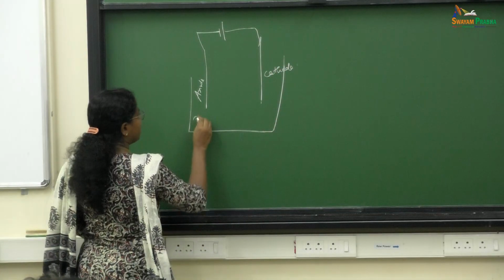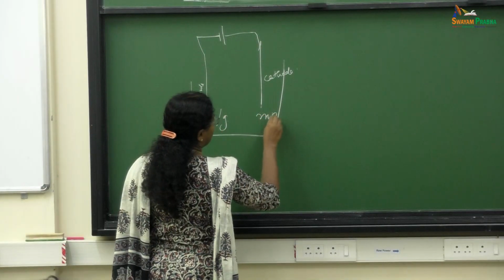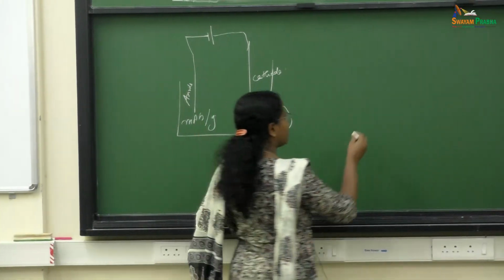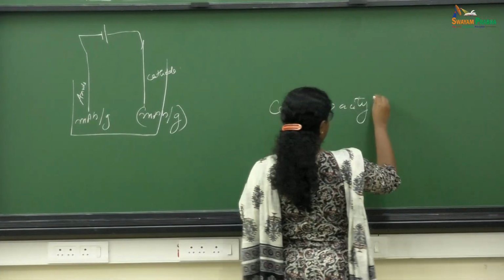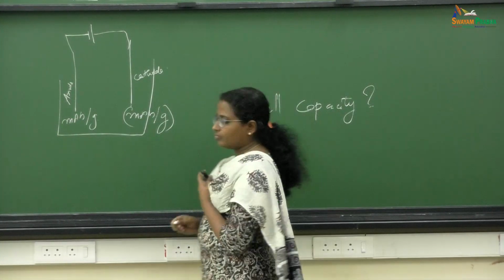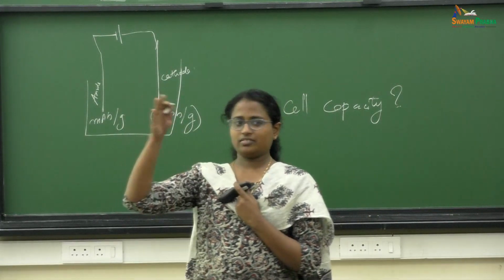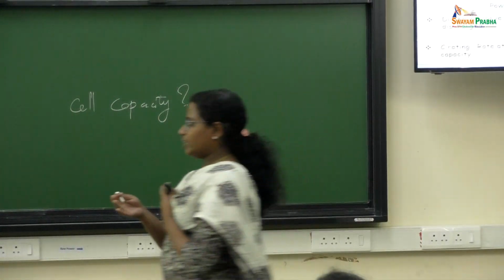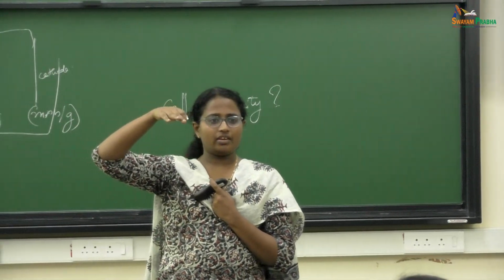So I have milliampere hour per gram here, milliampere hour per gram. So how will I get the cell capacity? Any idea? You might have studied some physics, capacitors in series and parallel, right?